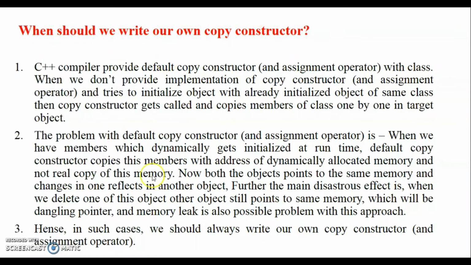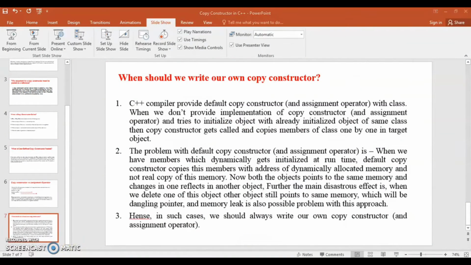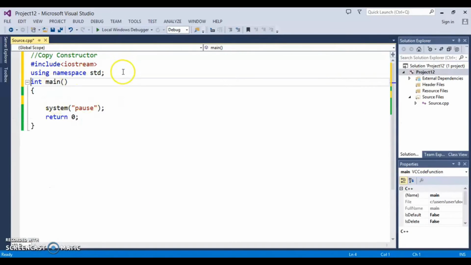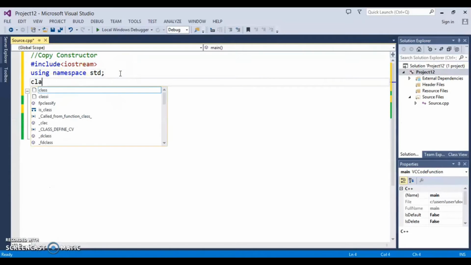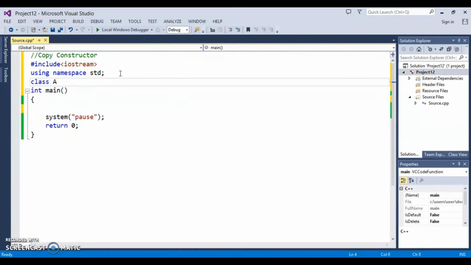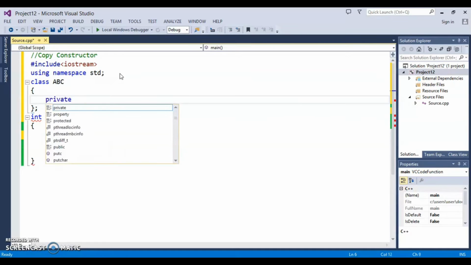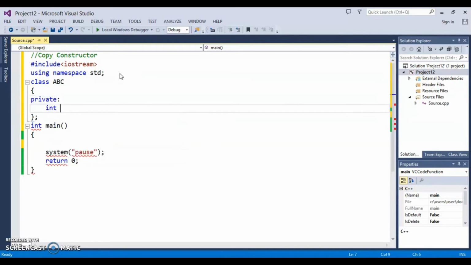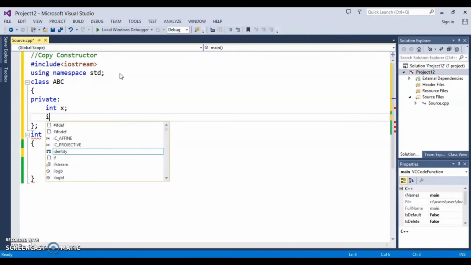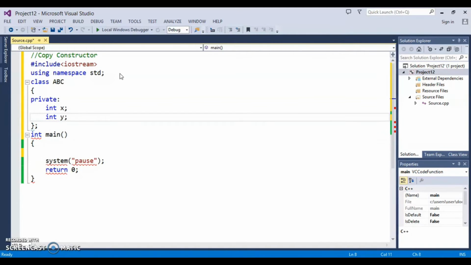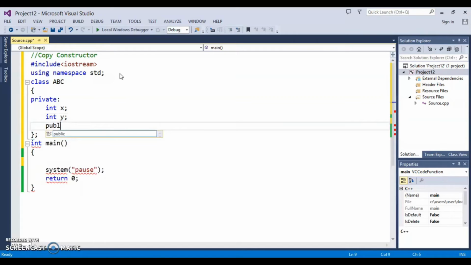So now let's see through a small program how to write our own copy constructor. Let's say I have a class, and the class name is simply ABC, and let's say this class has two private members, X and Y, and some public functions.